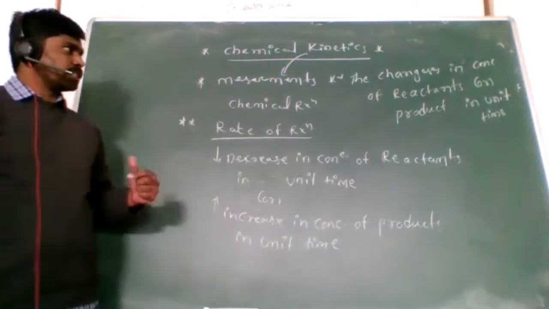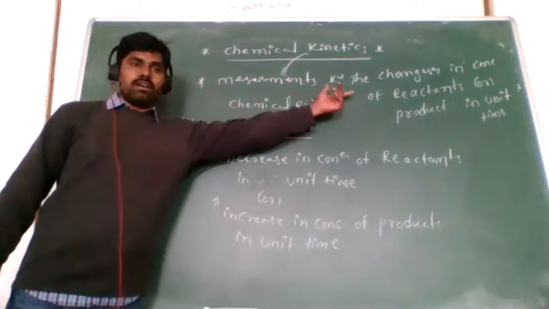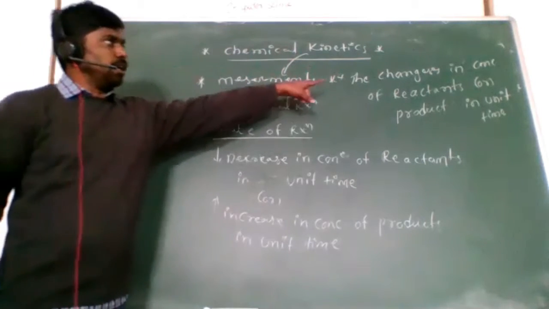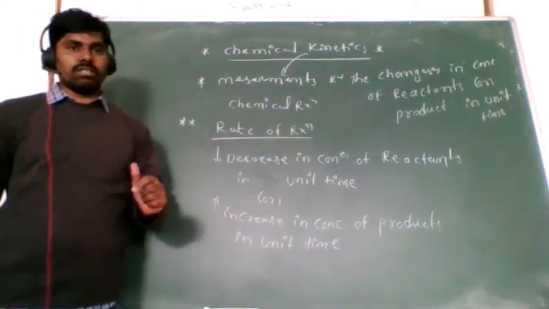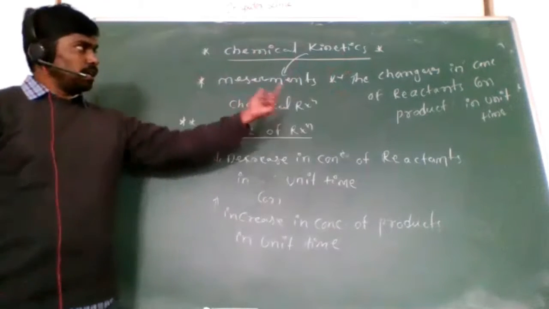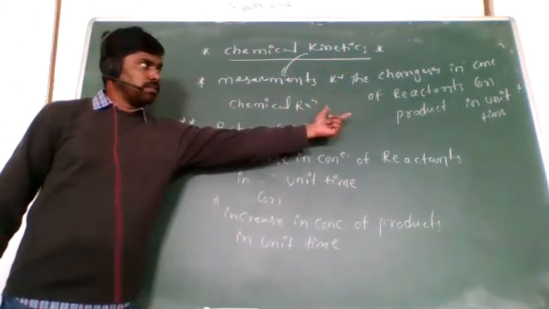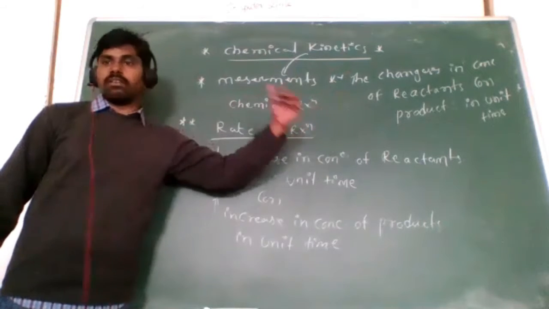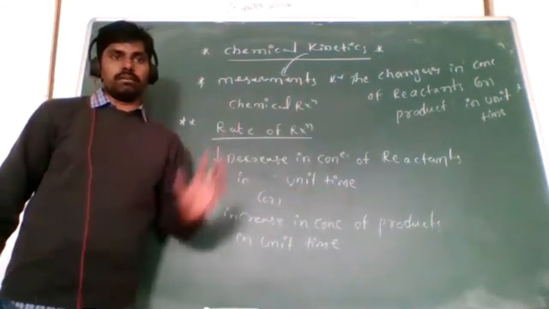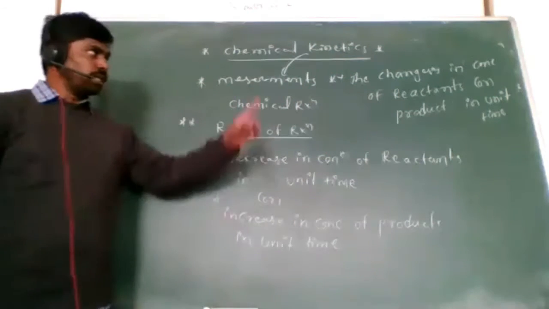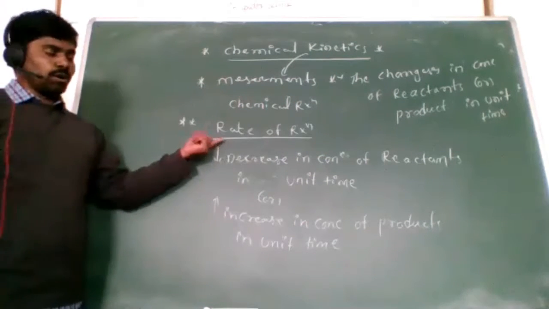So rate of reaction, simply we can define it as the change in the concentration of reactants or products with the unit time.